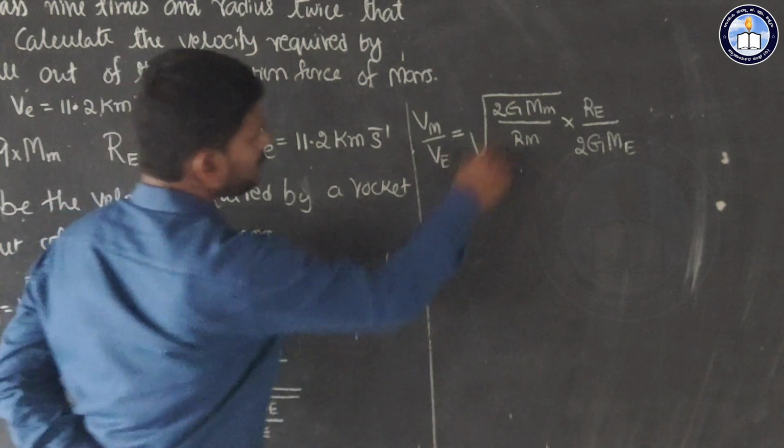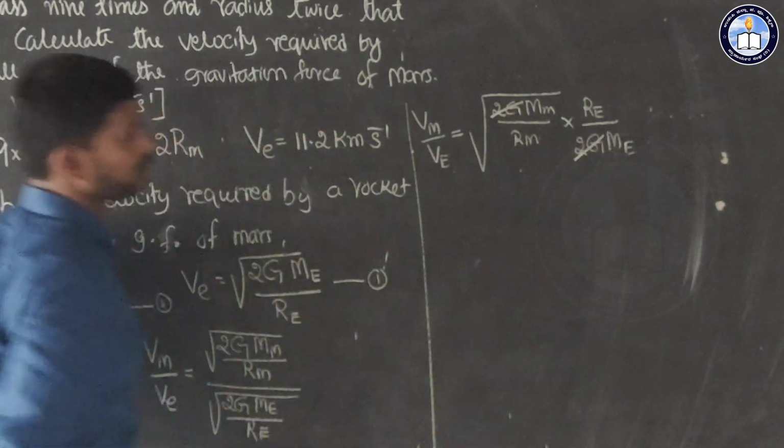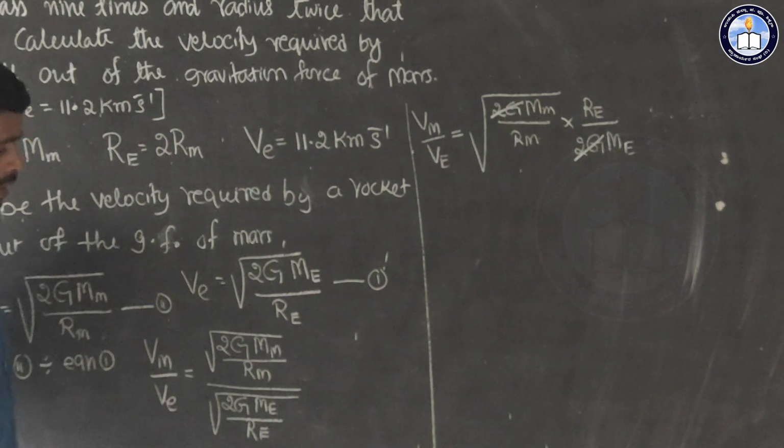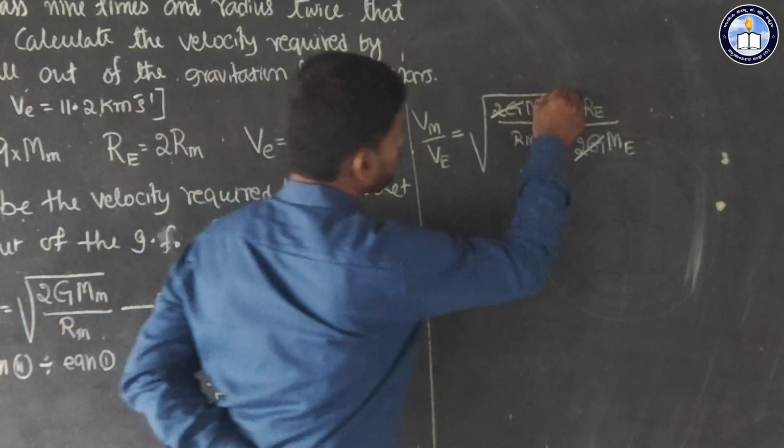Now we can cancel 2G and 2G, and we keep the square root over the whole.